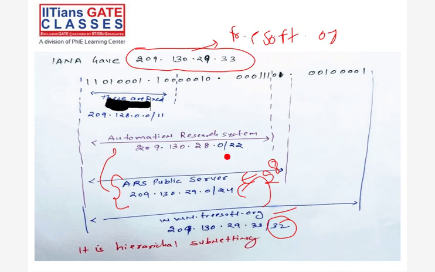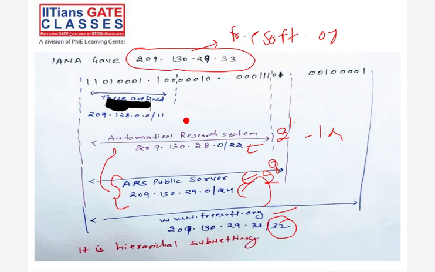Now this ARS system is under the MCI department. The ARS system takes 1024 addresses from this address space. In this address space, how many IPs are there? 32 minus 11, tell me, how many IPs?